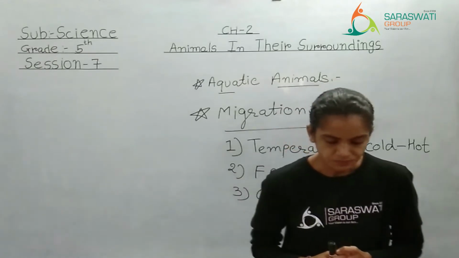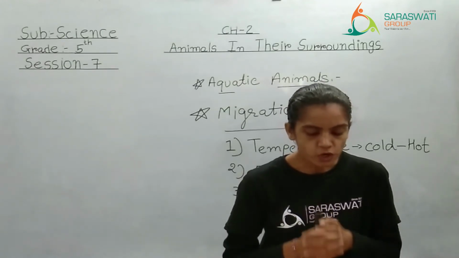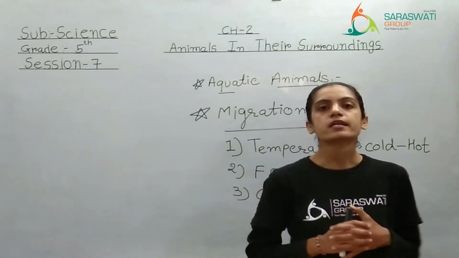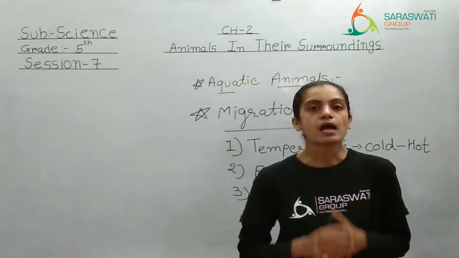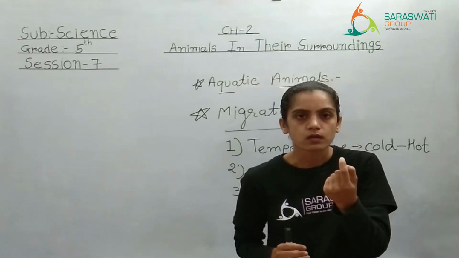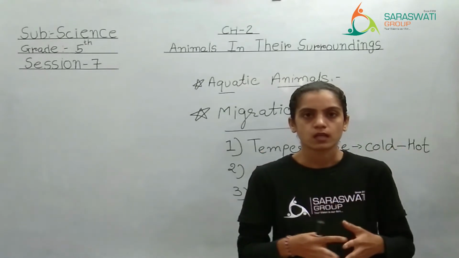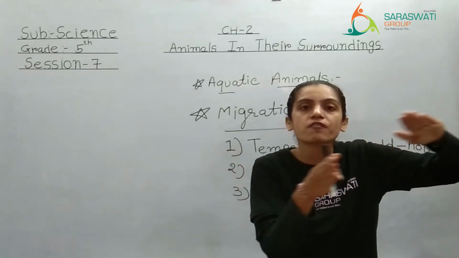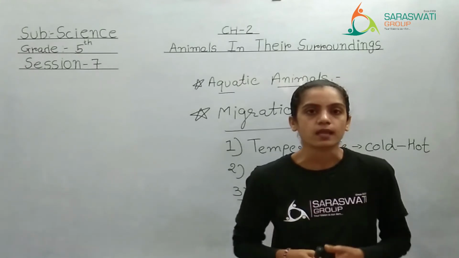See. The large scale movement of animals in search of favorable conditions is called migration. This is the definition of migration. Underline it. Large scale means not only one bird, not only one animal or not only one fish is migrating, but a group of animals traveling very long distances.